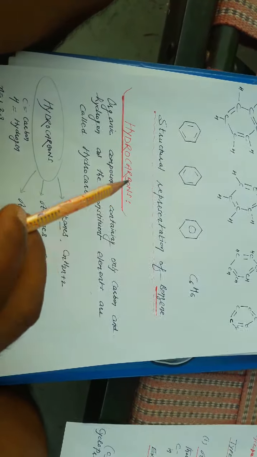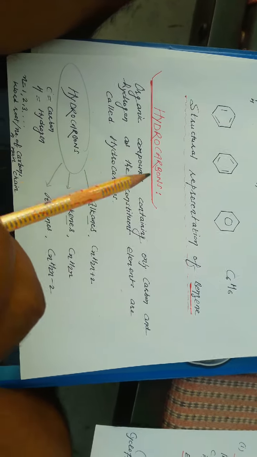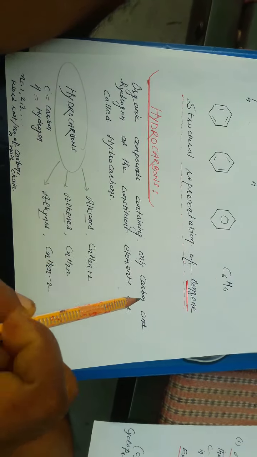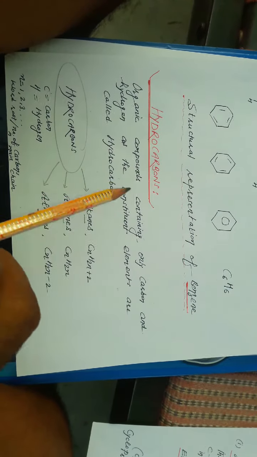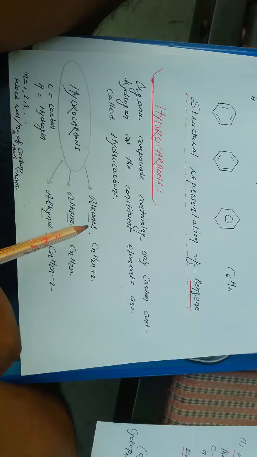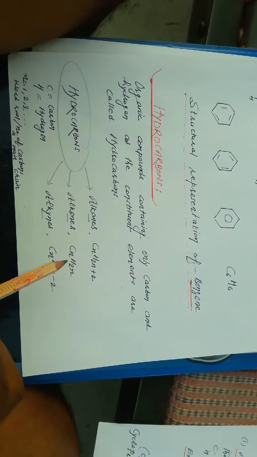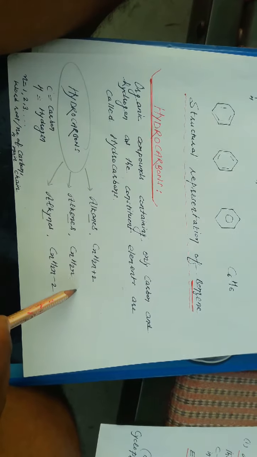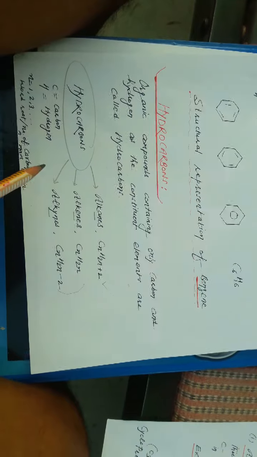After that we will study hydrocarbons in our next lecture. Organic compounds containing only carbon and hydrogen as constituent elements are called hydrocarbons, and we have 3 types of hydrocarbons: alkanes, alkenes and alkynes, and these are the formulas of alkane, alkene, alkyne. These are unsaturated and this one is a saturated hydrocarbon.